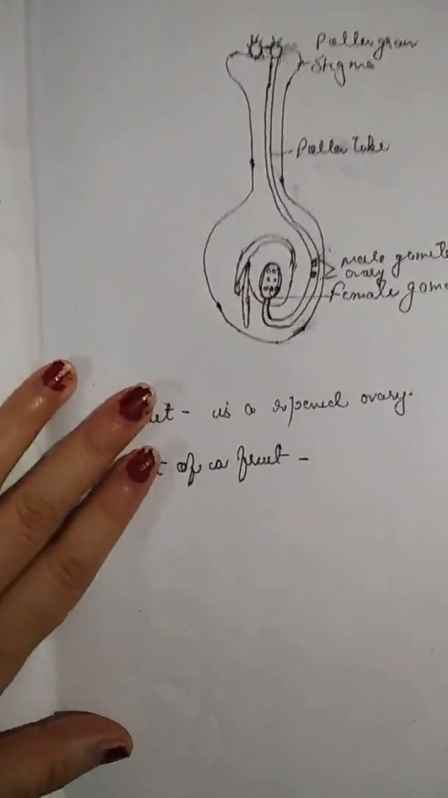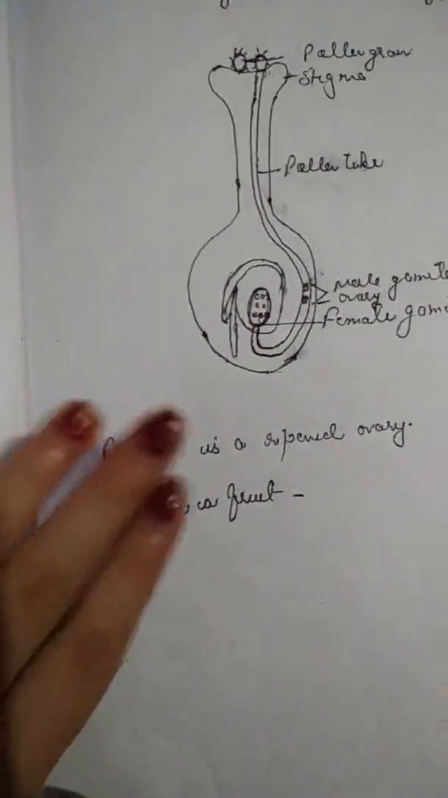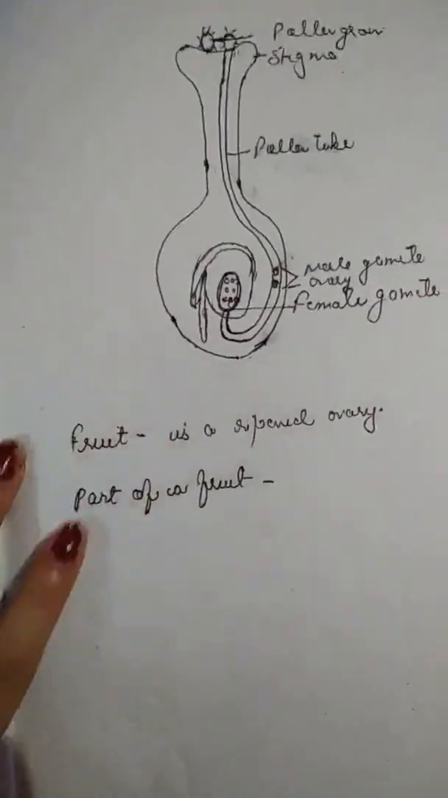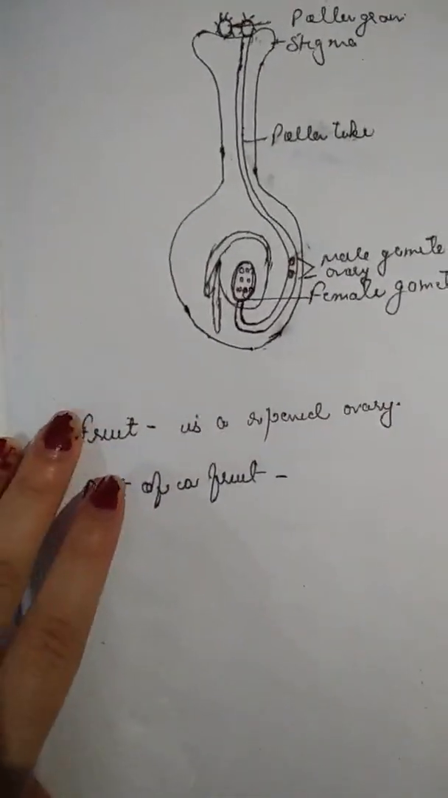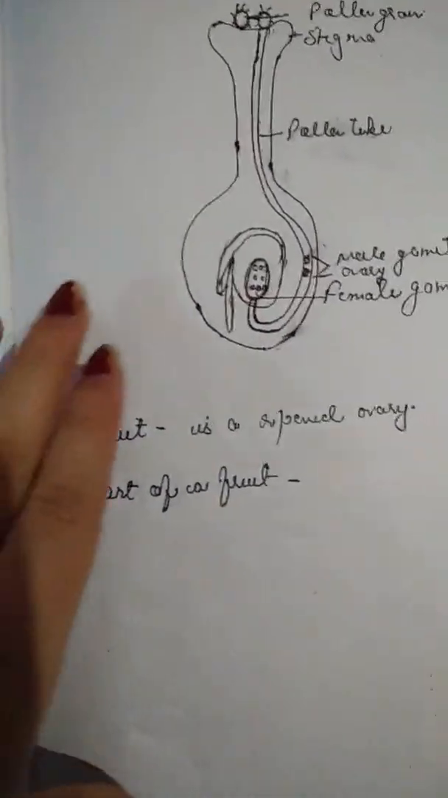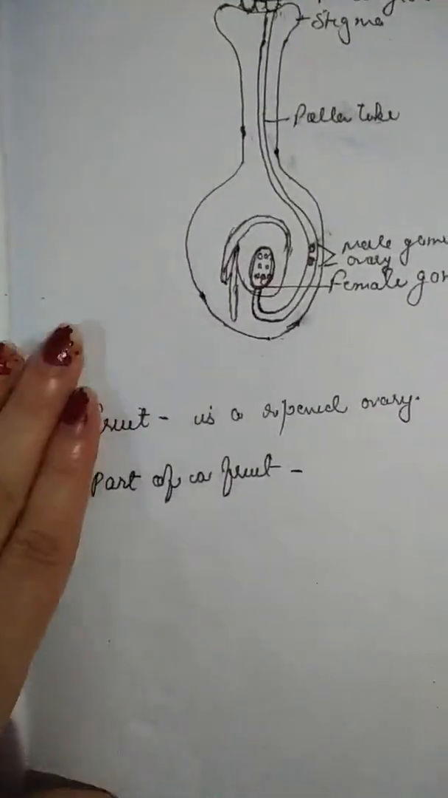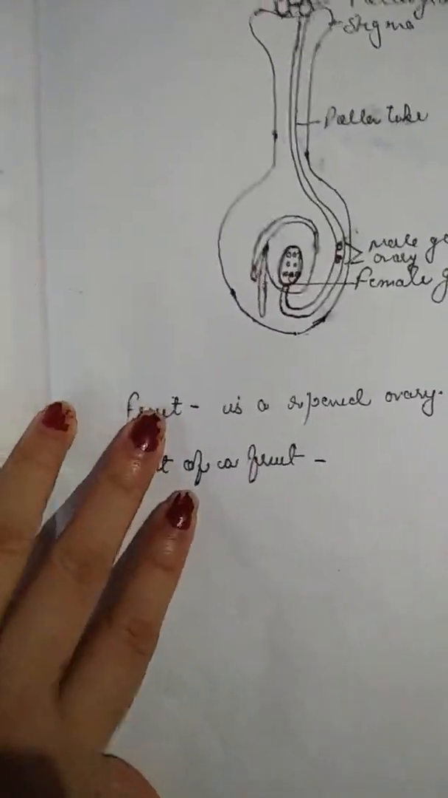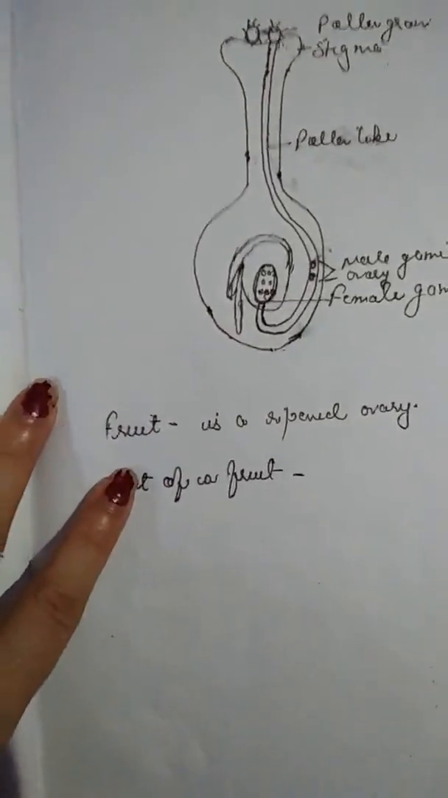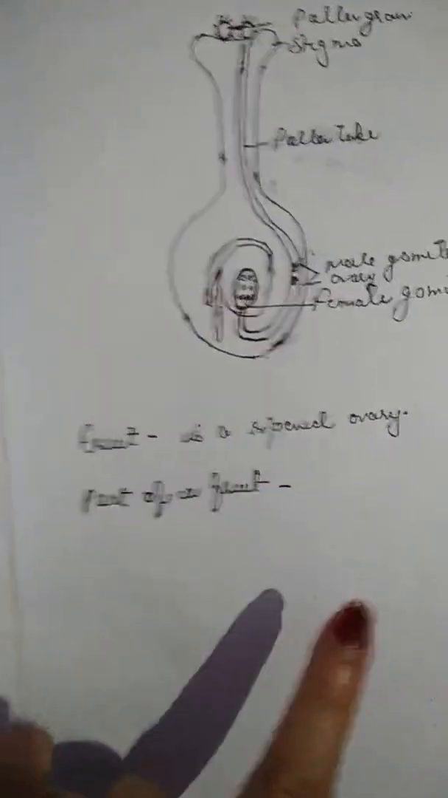So fruits vary widely in shape, size, color and flavor. They form an important part of human and animal diet. A fruit is formed after the process of fertilization. The changes that are seen in the flower after fertilization are as follows. The ovary develops into fruit. The ovules develop into seeds.